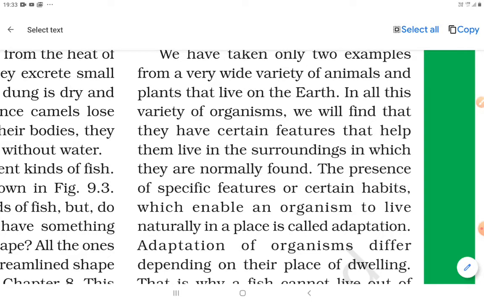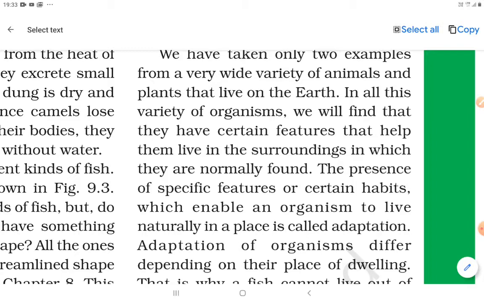The specific features, as we have seen, such as the hump on a camel's back and the gills of a fish, help them live in the surroundings in which they are normally found. All of you should know the definition of adaptation.